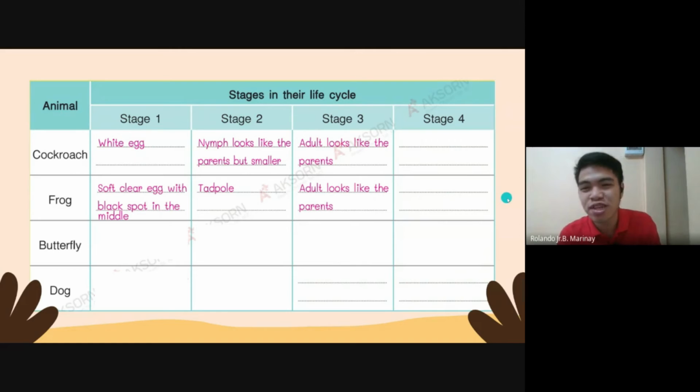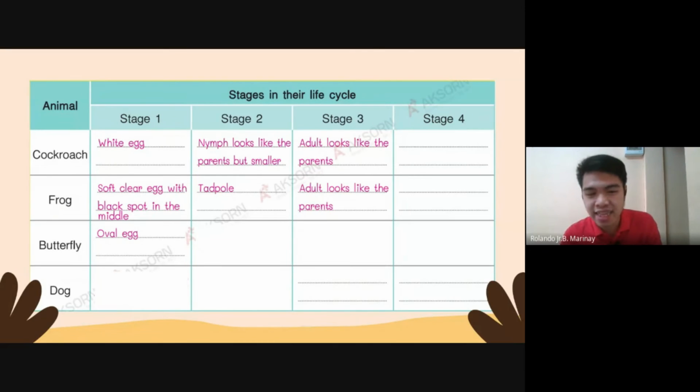So let's go to the butterfly. The butterfly becomes an oval egg first. Okay. It becomes a baby butterfly by being an egg. And its eggs are oval. So we're going to write oval egg. That is the first stage of the butterfly.